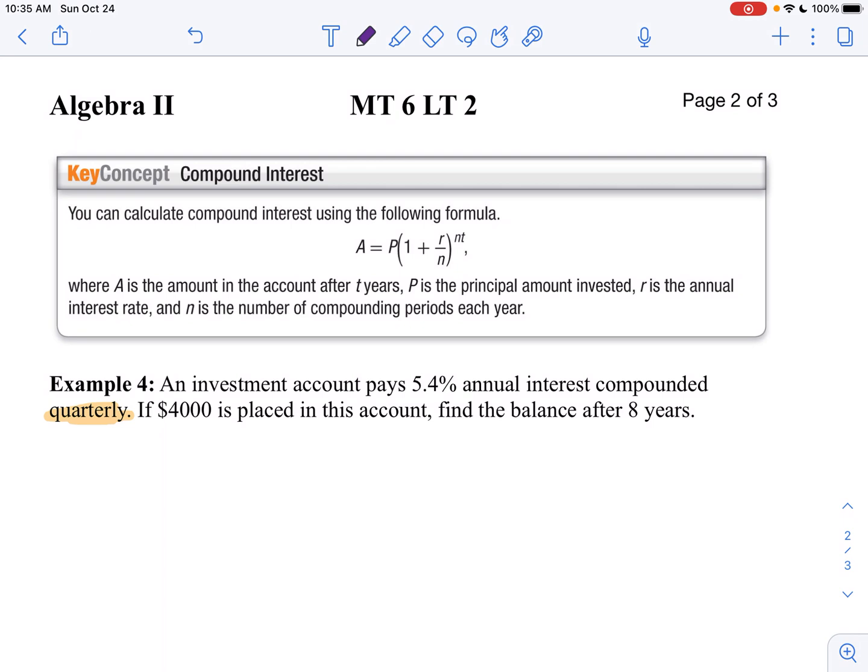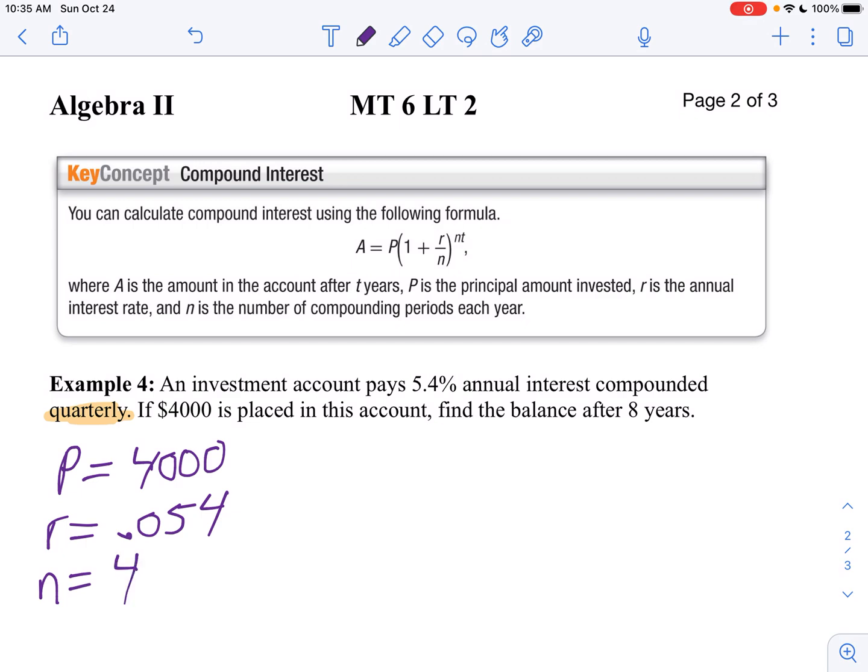So what we're going to do in this problem is I'm going to write down what I have here. So P, the amount of money we're going to put in, is going to be $4,000. R is our interest rate. I'm going to write that as a decimal. So how do you write 5.4% as a decimal? Well, that'd be 0.054. And then n is compounded quarterly, so that's 4 times a year.